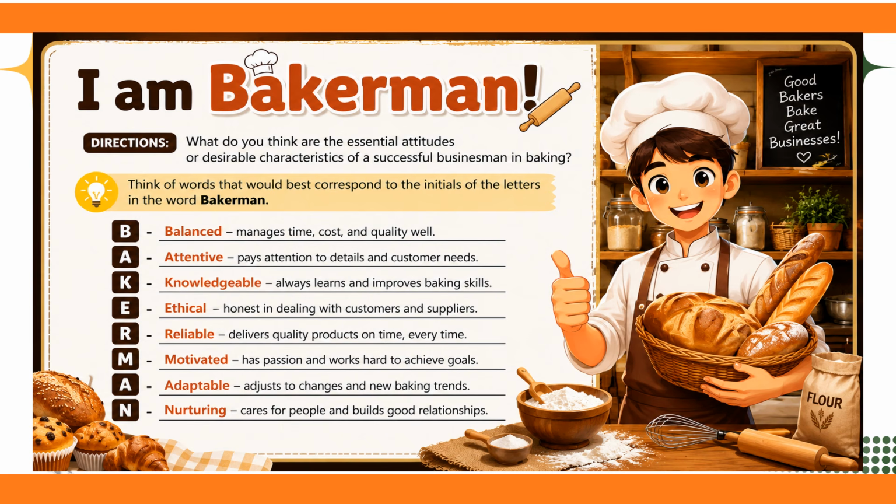B for balanced, manages time, cost, and quality well. A for attentive, pays attention to details and customer needs. K for knowledgeable, always learns and improves baking skills. E for ethical, honest in dealing with customers and suppliers. R is for reliable, delivers quality products on time and every time. M is for motivated, has passion and works hard to achieve goals. A for adaptable, adjusts to changes and new baking trends. And N for nurturing, cares for people and builds good relationships.